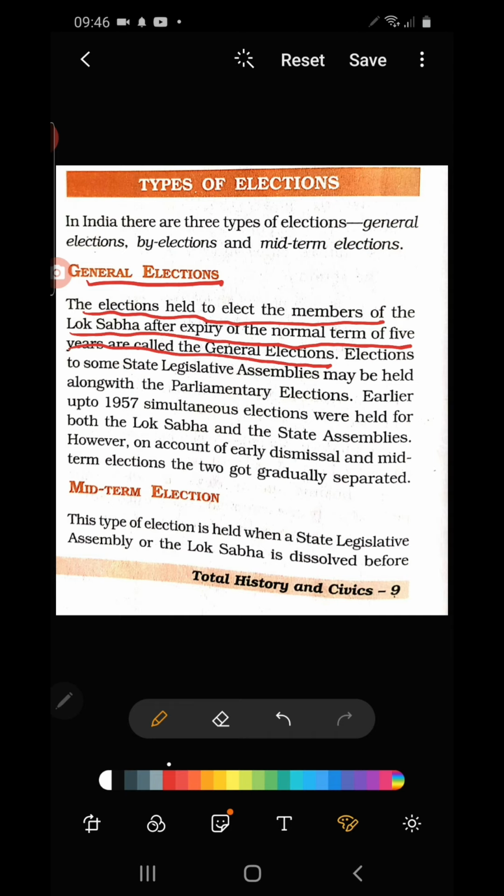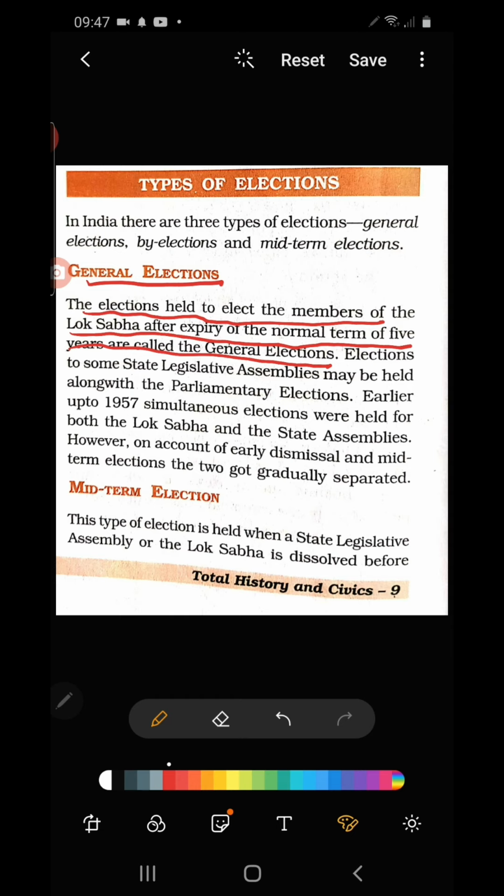At the state level, it is the election held to elect the members of the state legislative assembly. So the term you have to study is: the election held to elect the members of Lok Sabha after the expiry of the normal term of 5 years is called a general election.